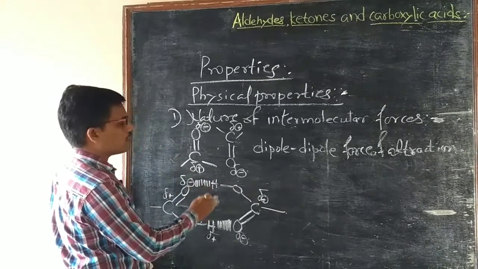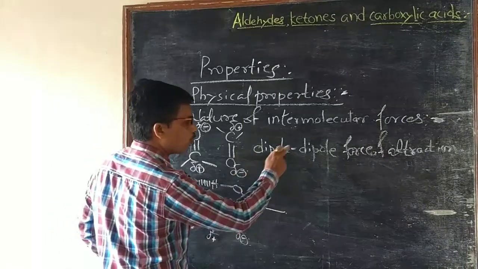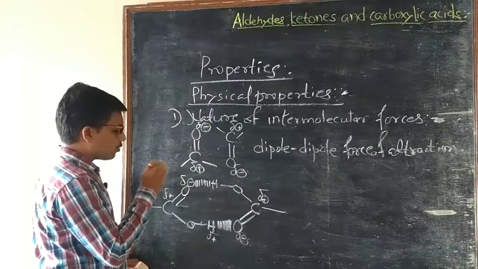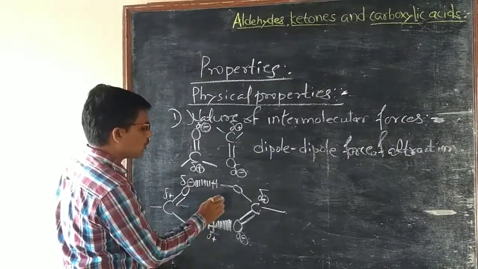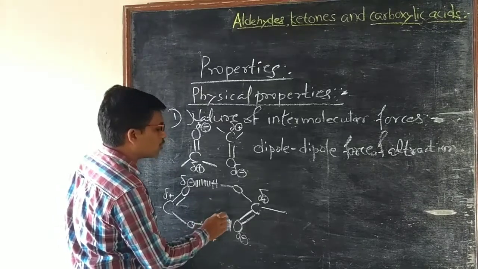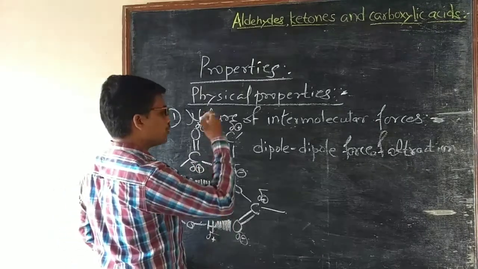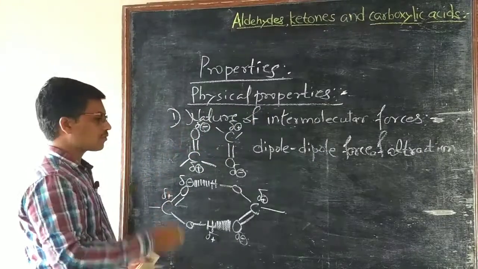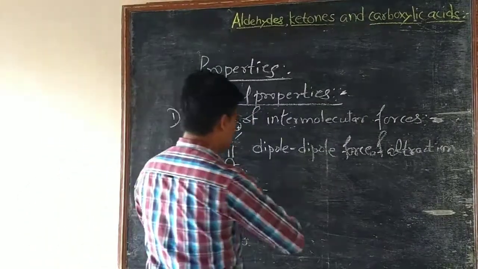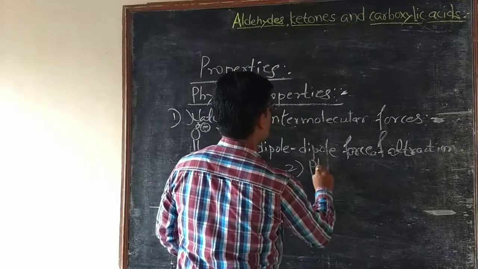Intermolecular hydrogen bonding is stronger than dipole-dipole force of attraction. Because of this, in carboxylic acids, intermolecular hydrogen bonding is stronger than the dipole-dipole force of attractions of aldehydes and ketones. Then next property is physical state.